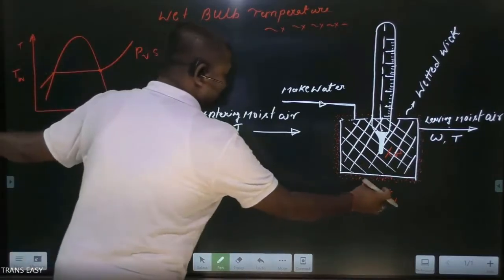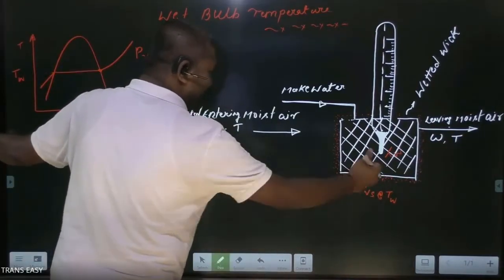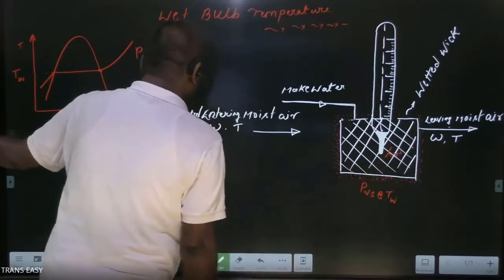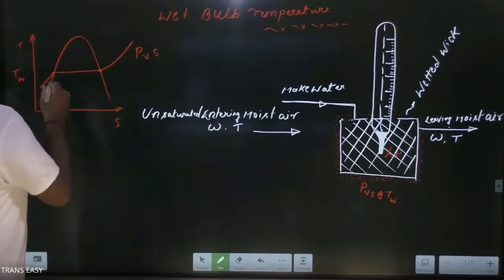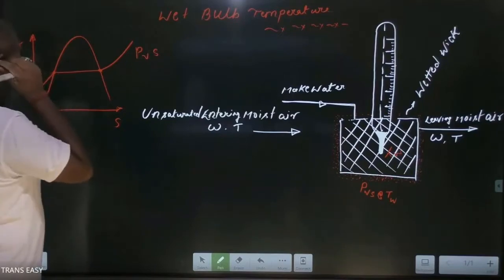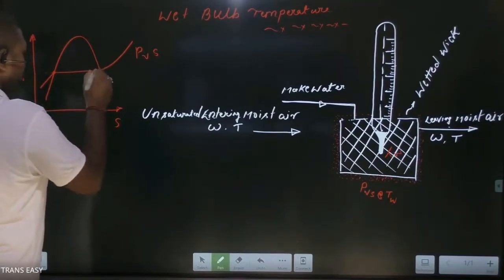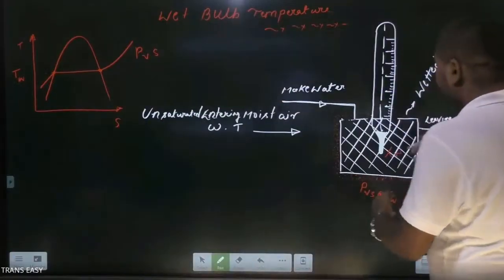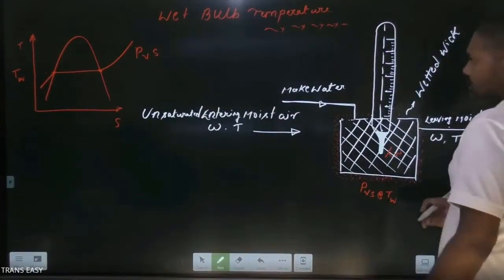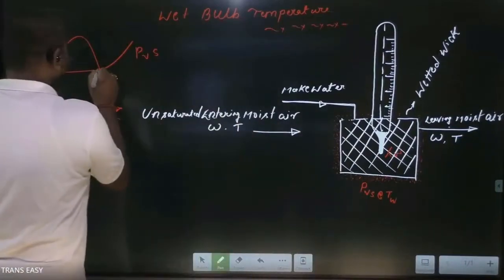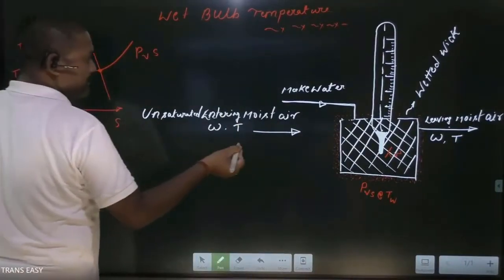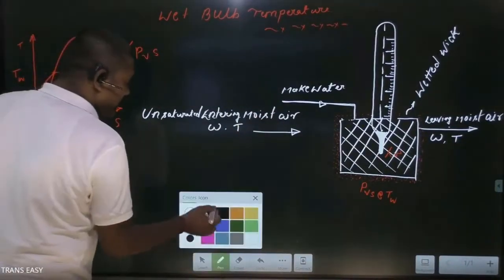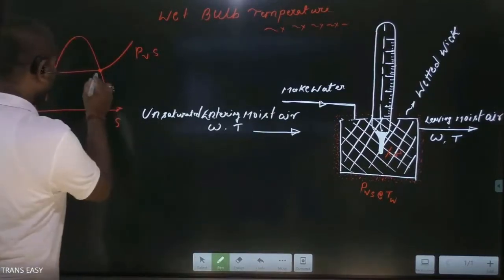Its temperature is TW, and it is exerting pressure, which kind of pressure? Saturated vapor pressure. So friends, this is the state of water vapor at the surface of the wetted wick. This is the state on the TS diagram for water vapor.